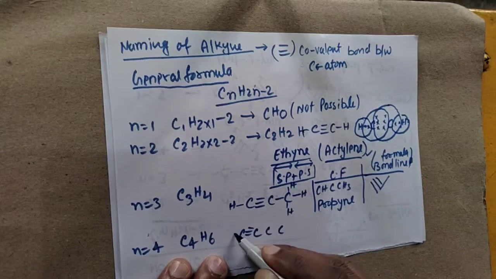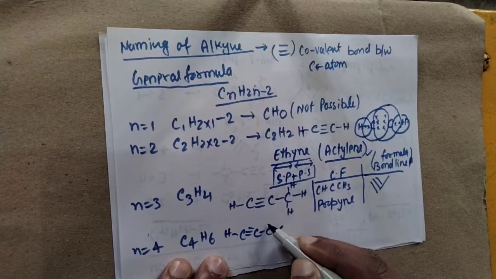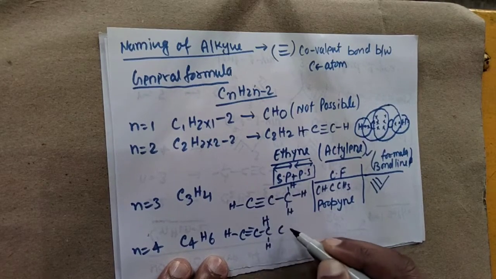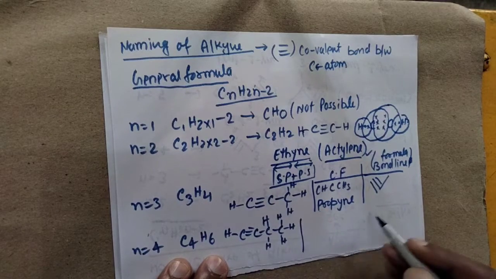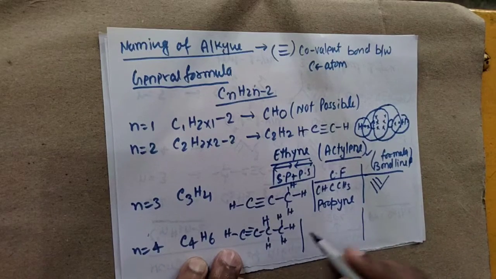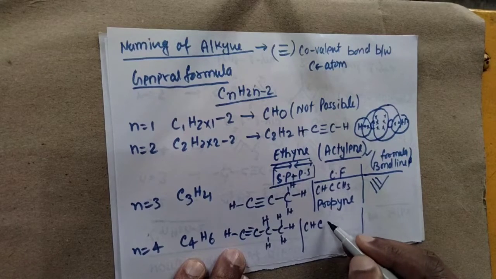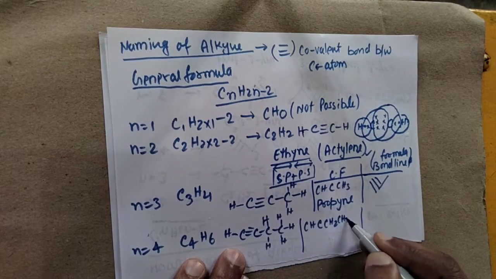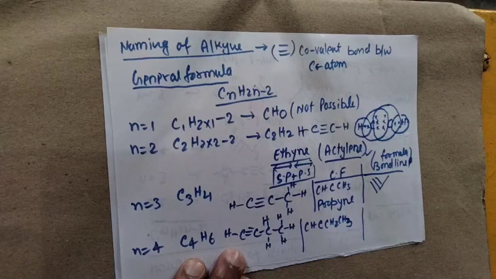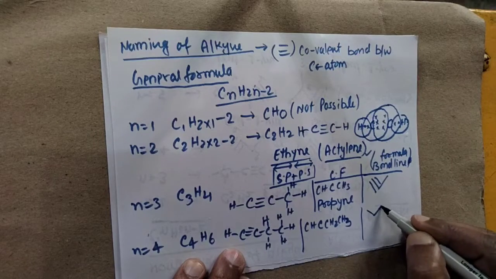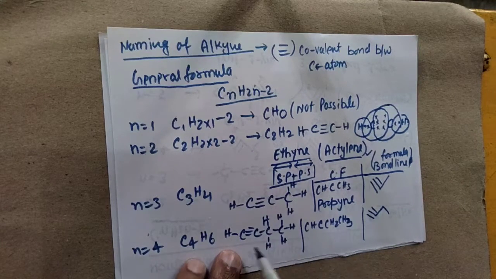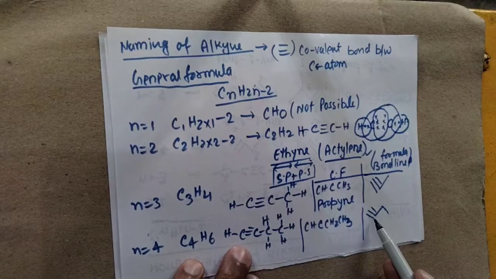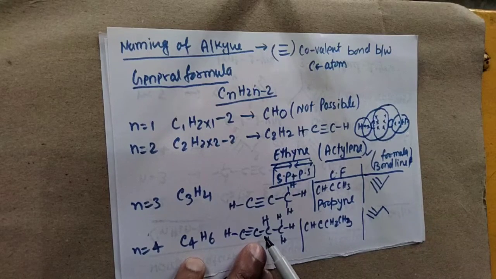So we put a triple bond here, a single covalent bond, hydrogen, here we put 2 hydrogens, and here we put 3 hydrogens. The condensed formula of this compound is CH≡C-CH2-CH3. For the bond line formula, we simply provide the triple covalent bond in this area. We can also provide the triple covalent bond in this other area.